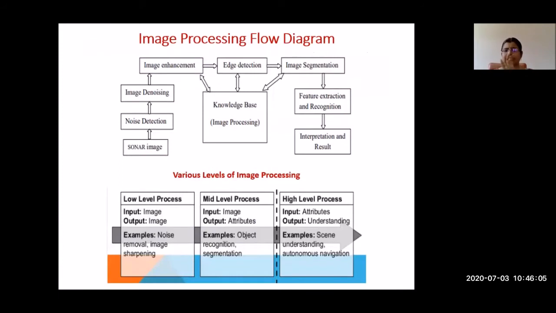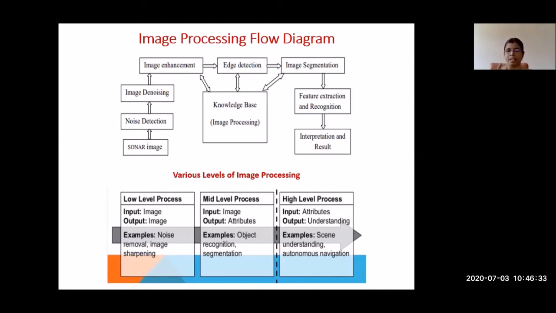So now this is the general process flow inside the computer. We captured the image, converted it into a digital form, and then we are storing it in the computer. Inside the computer, we are doing some processing. Some examples are given here. For example, I have taken a sonar image. If you are taking any image, first we have to identify what type of noise is present in the image. Then you have to reduce the noise and enhance the quality of the image.